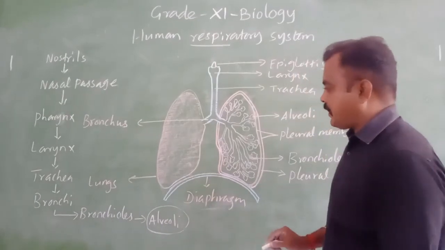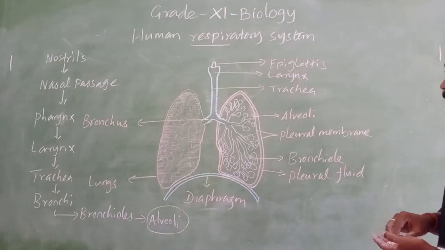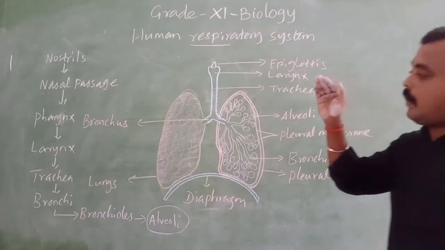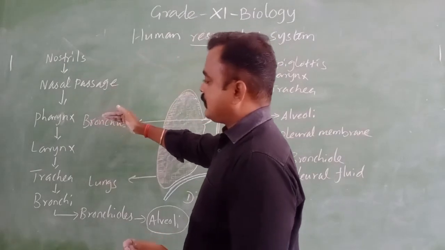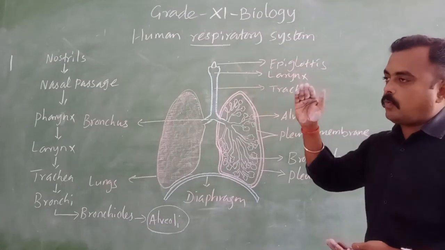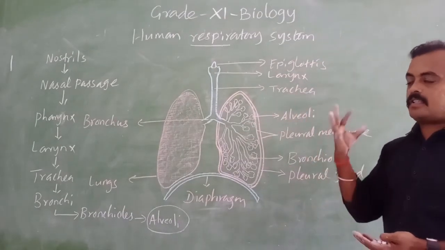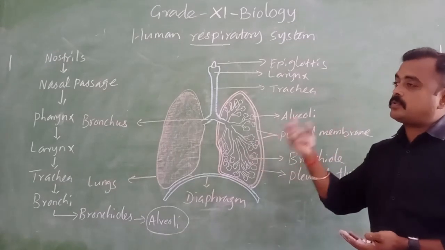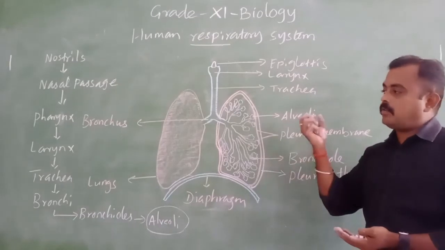Okay, right. So first we will see the larynx. What is the larynx? It is the voice box. Actually, why is it called the voice box or sound box? That means it is used to produce sound. So it is the sound box or voice box.